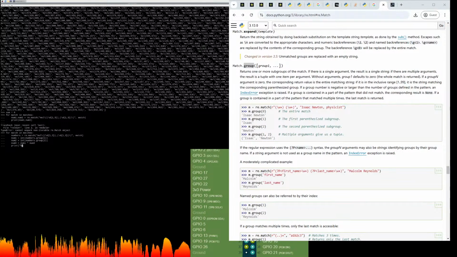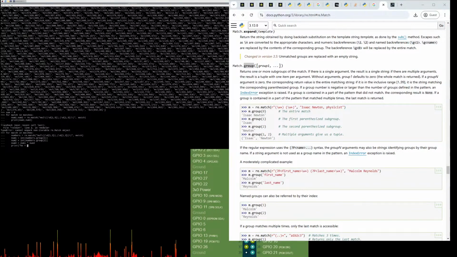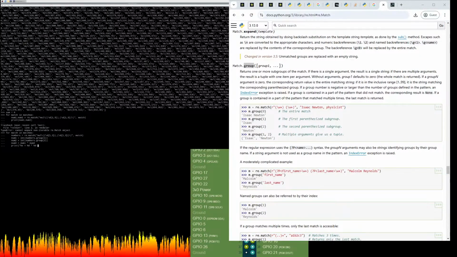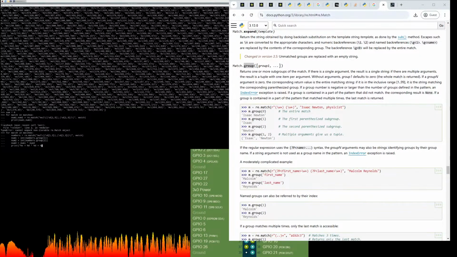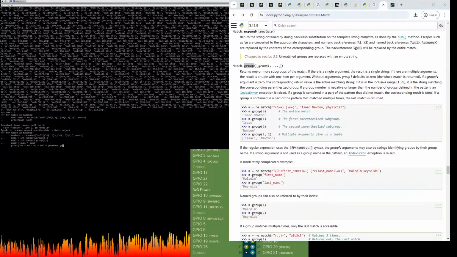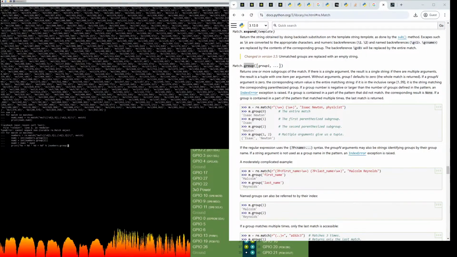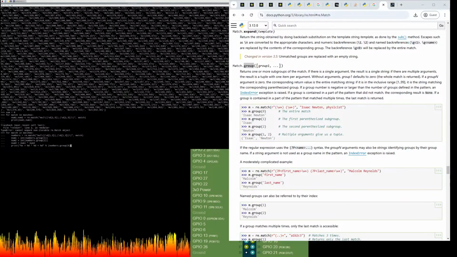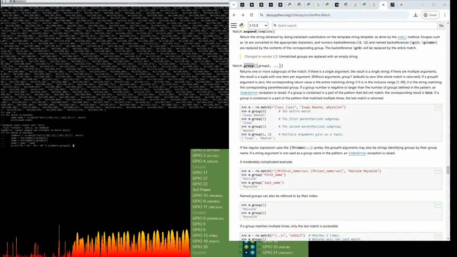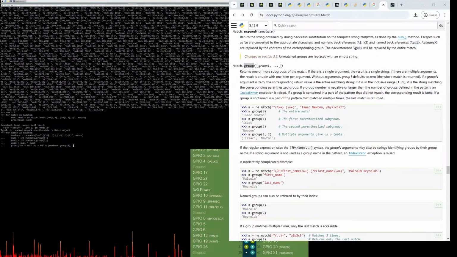Print %s equals %d times %d equals %d, and then string interpolation, and then we pass it numbers.group 0, so that'll be the full expression as a string, like mul 189, 105, for example.